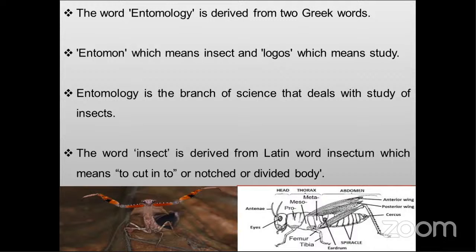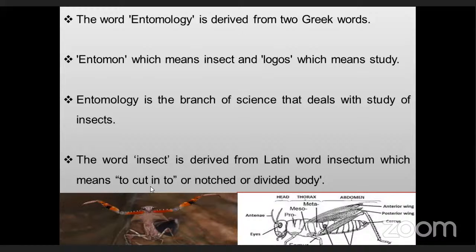Next, what is meant by insect? The word insect is derived from the Latin word insectum, which means to cut into, or notched, or divided body.